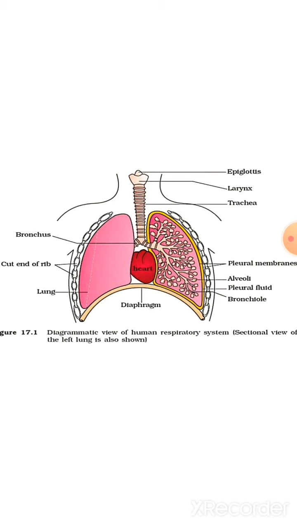What is the function of this pleural fluid? It reduces friction on the lung surface. Why is the pleural fluid there? Because it reduces the friction on the lung surface. That's why the fluid is there, okay.